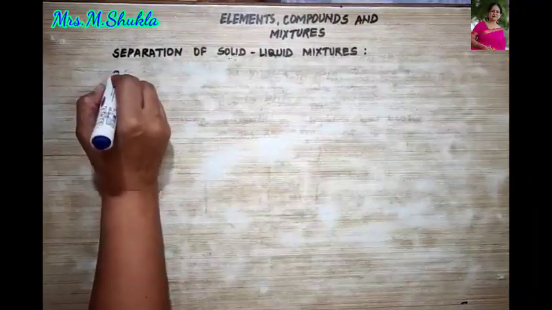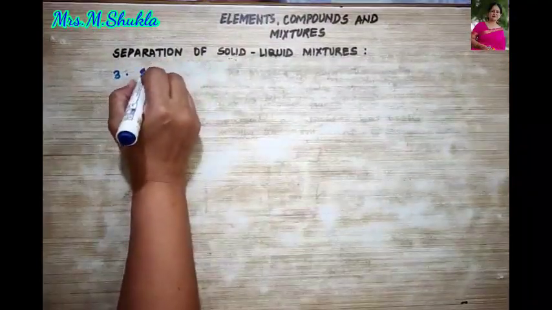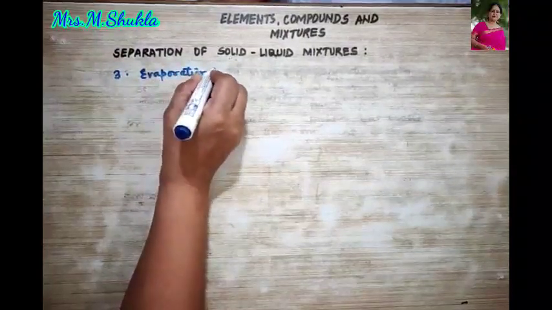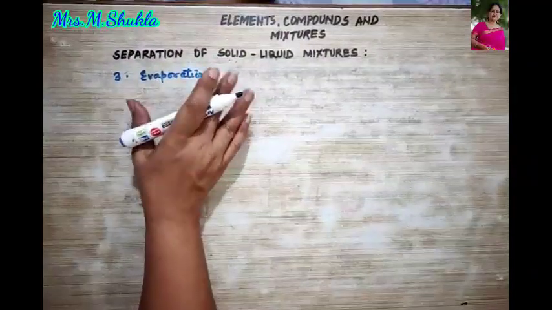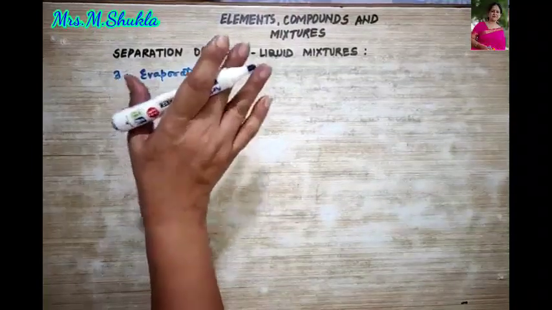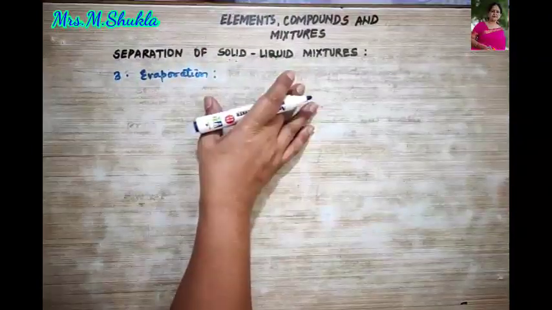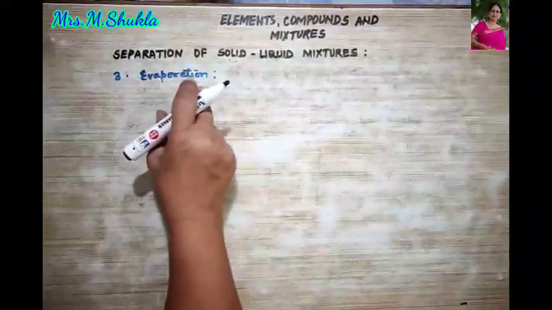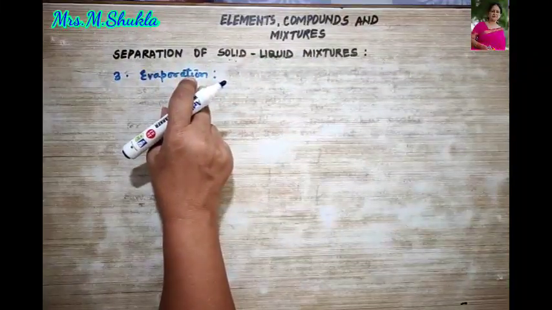Now let us come to the third method, that is evaporation. You are very much familiar with this word. It is the process of converting liquid into vapor state, either by exposing it to air or by heating. So that is called evaporation.